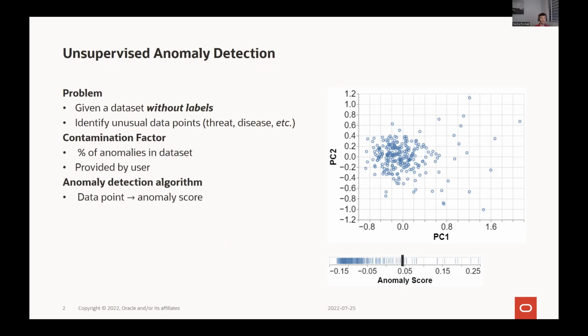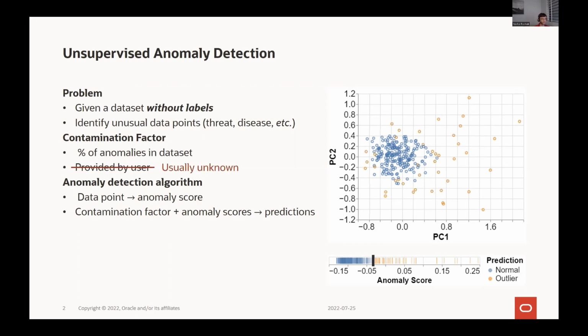If you know the percentage of anomalies in your dataset, that is, the contamination factor, you can convert your anomaly scores into predicted labels. However, in our experience, most users don't actually know if they have a large number of anomalies or a small number. And so in practice, the contamination factor is unknown.